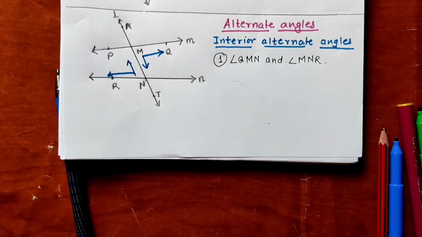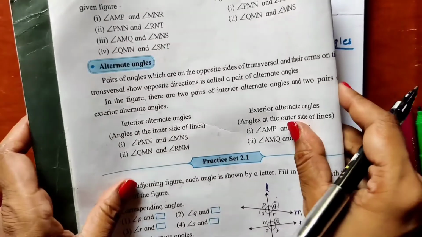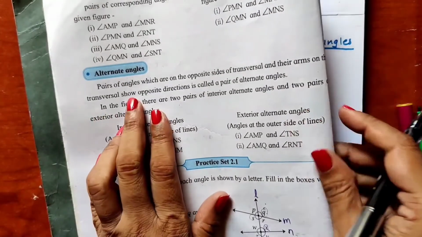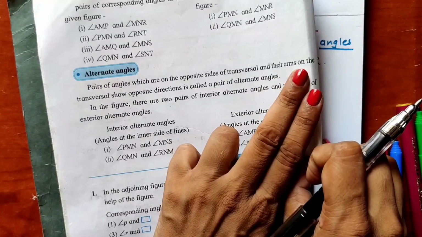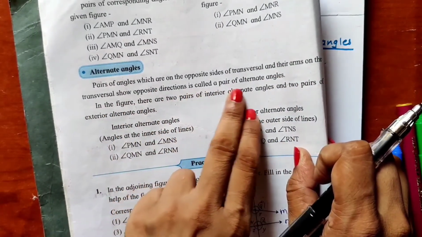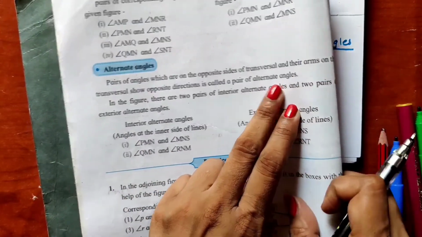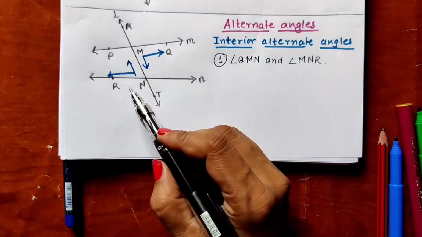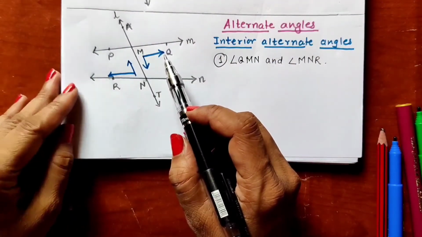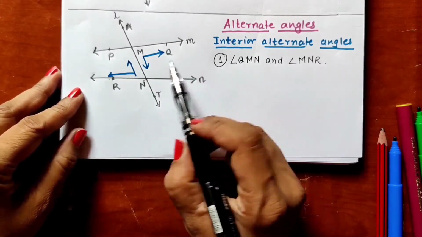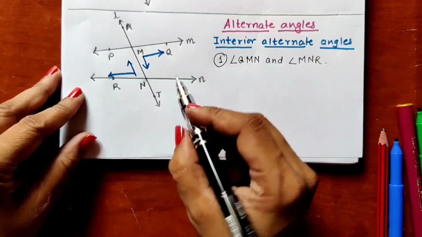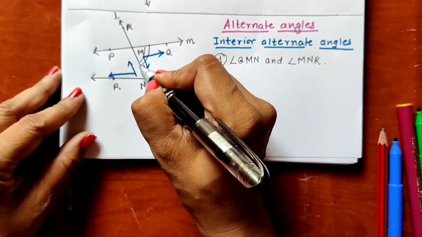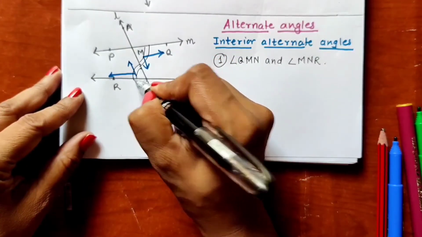What is the definition given in the textbook? The definition is: pairs of angles which are on the opposite sides of the transversal and whose arms are in the opposite direction are called a pair of alternate angles. Their arms should also be in the opposite direction and they are on the opposite sides of the transversal. So the first pair we have written is QMN and RNM. We can draw it like this. This is the first pair.